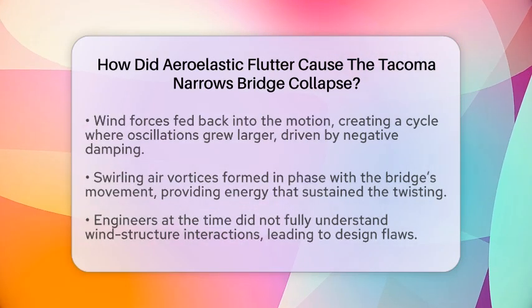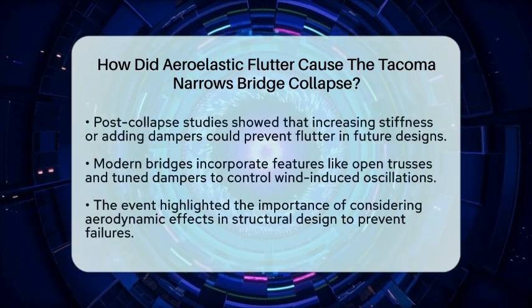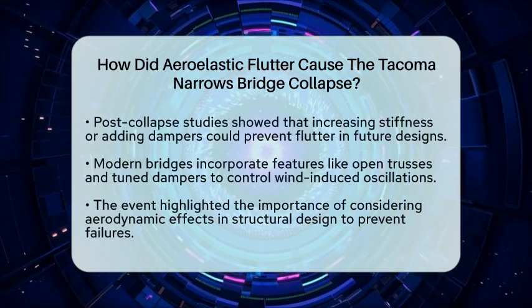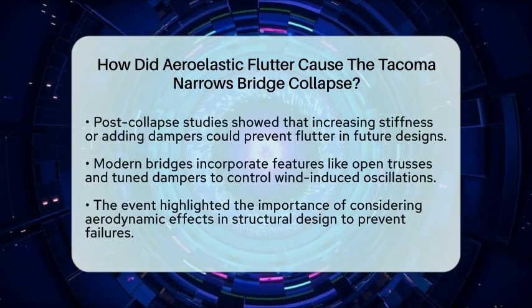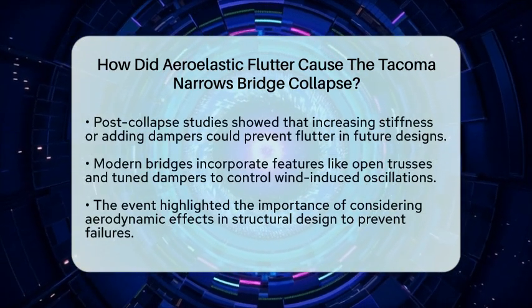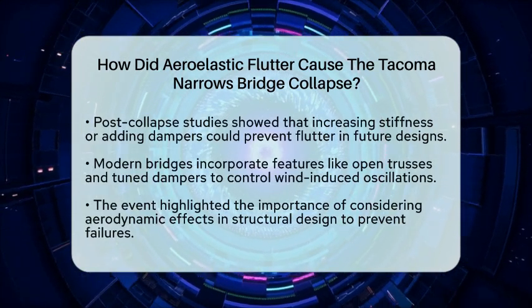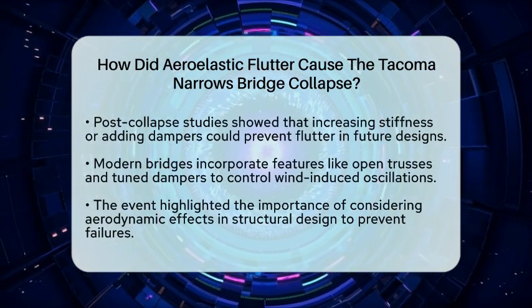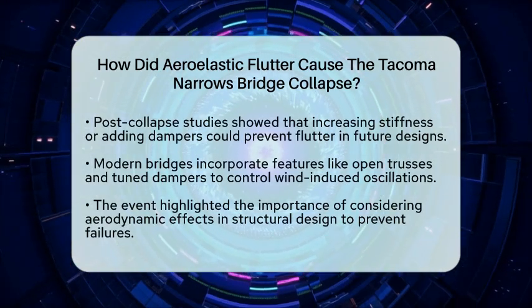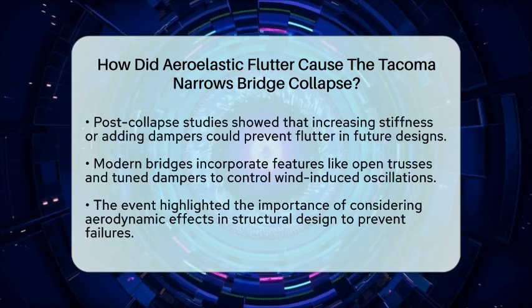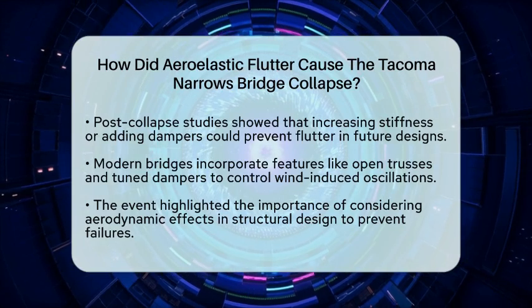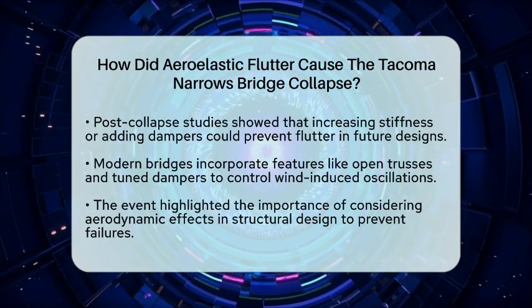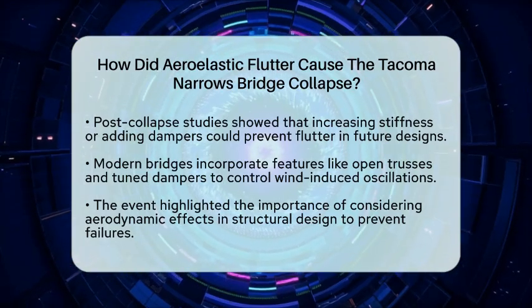Back then, engineers did not fully understand how wind and flexible structures interacted. The design of the Tacoma Narrows Bridge did not account for these aerodynamic effects. After the collapse, wind tunnel tests and further studies showed that increasing stiffness or adding dampers could prevent flutter. Modern bridges now include features like open trusses, aerodynamic shapes, and tuned mass dampers to control these oscillations.